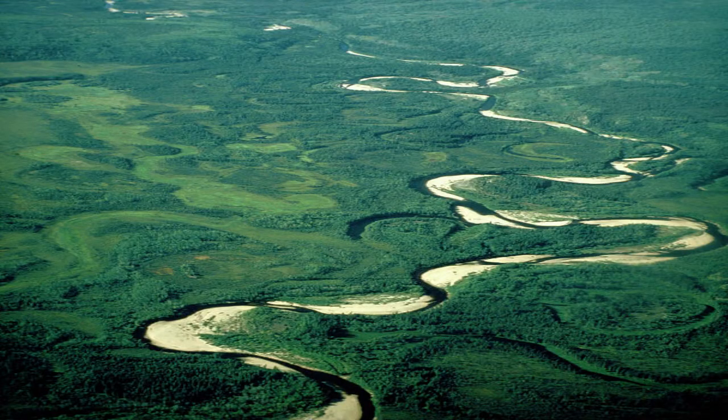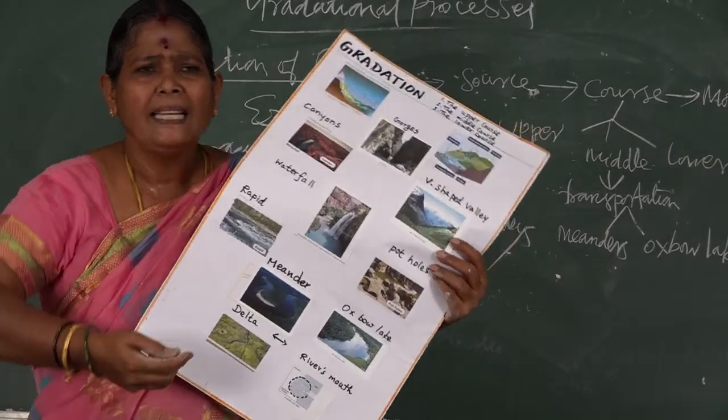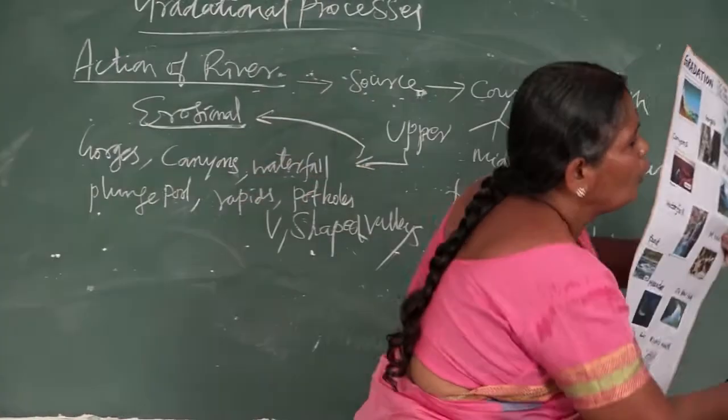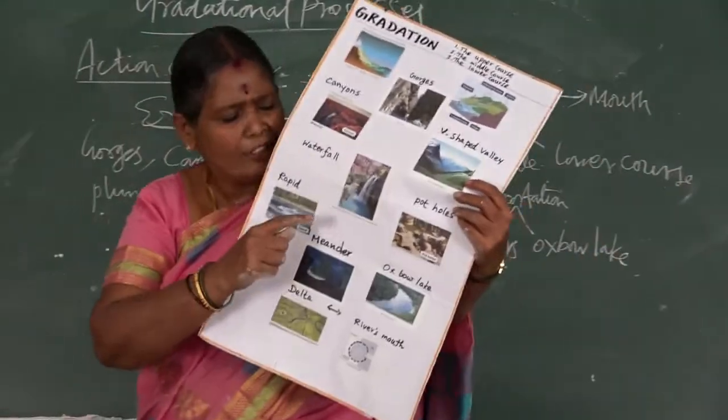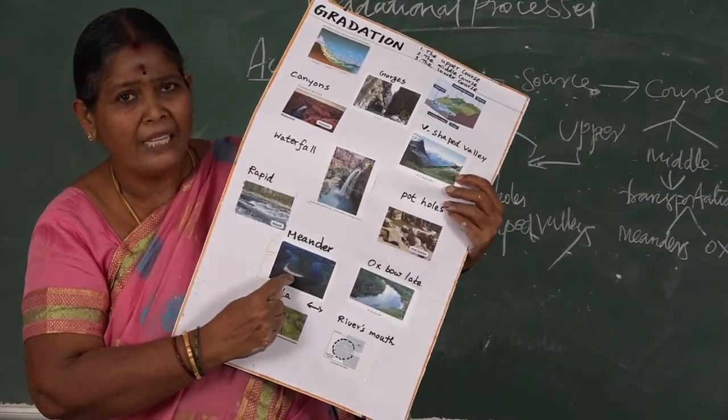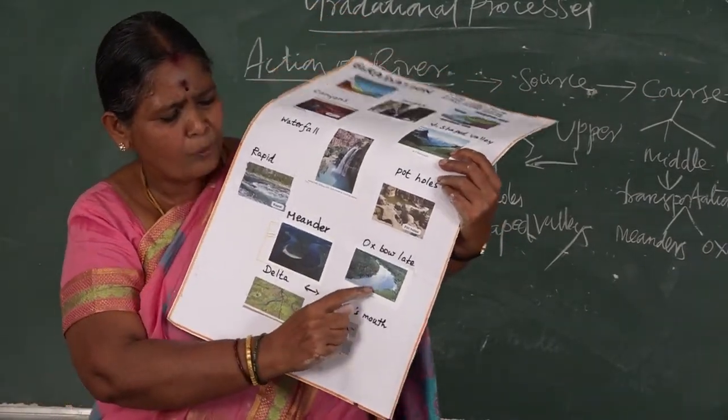Now what is called meanders? First you see the picture, then I say what is meander. The river flows like a snake-like structure by developing loops and bends. Such a feature is called meanders. Why does it happen? When it is coming to the middle course, it carries a heavy load, so that is why it flows like this, with loops and bends. That is why we call it meanders.